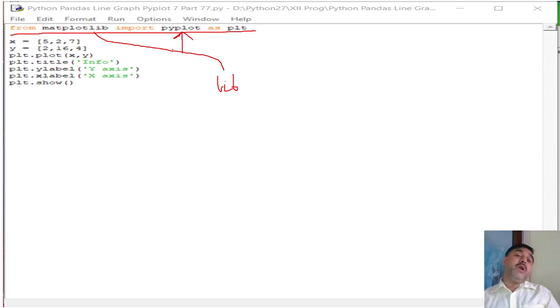Clear? So actually we are calling two things here. One, we are calling matplotlib, and under matplotlib we are also importing pyplot. So two things we are calling, and based on these two things we are designing the programs.